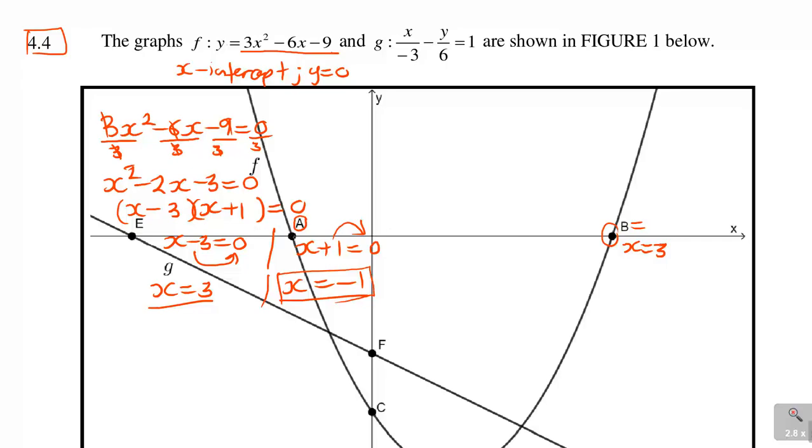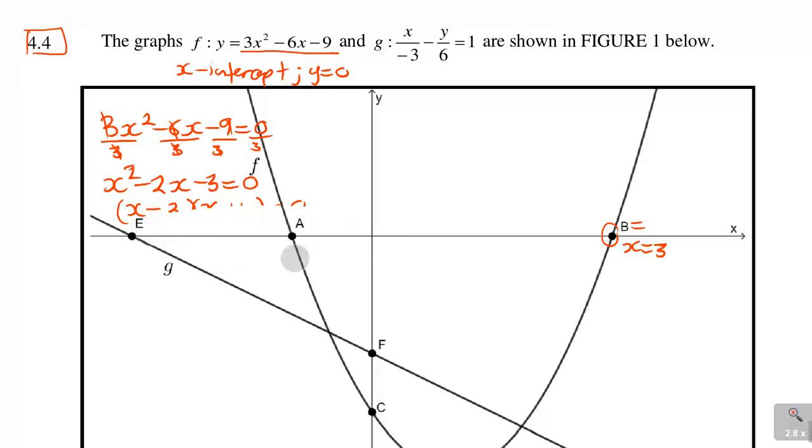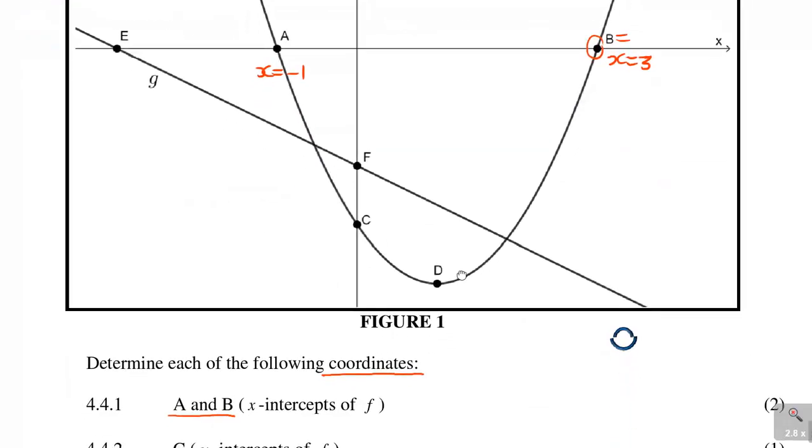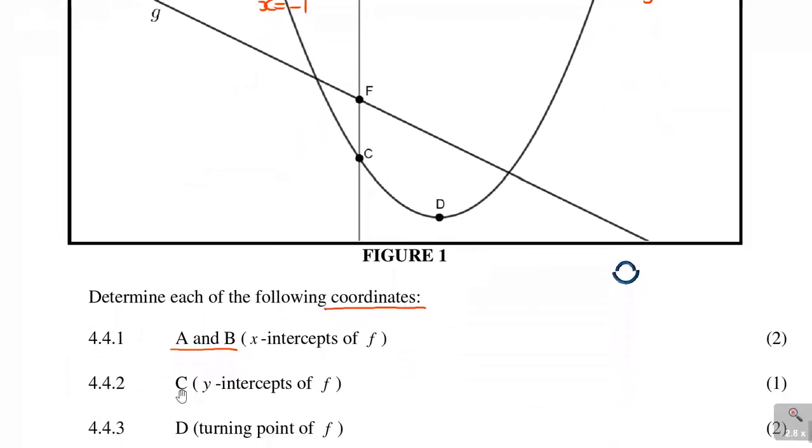So if I can erase now because we have solved it, here you'll be having x is equal to minus 1. So it's a matter of x-intercept, y is equal to 0. Then the next one, 4.4.2, I hope you see, they want the coordinates in all of these. That's why it was 2 marks.